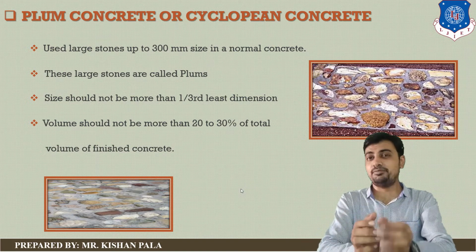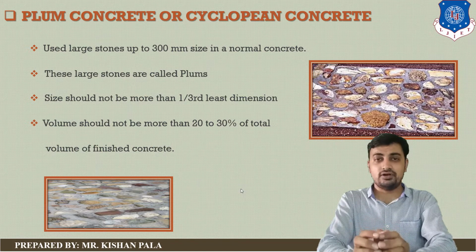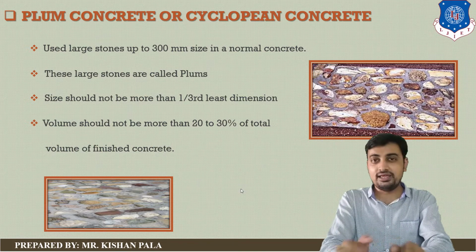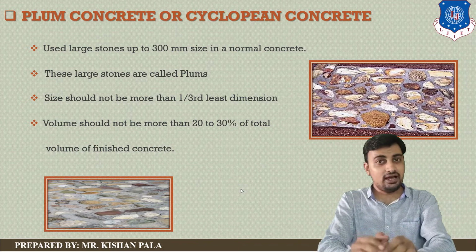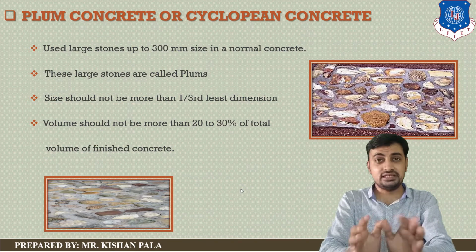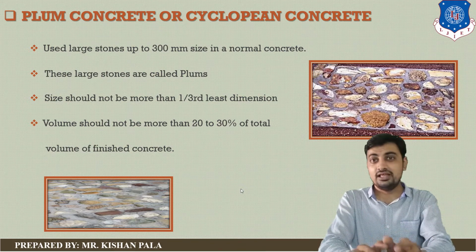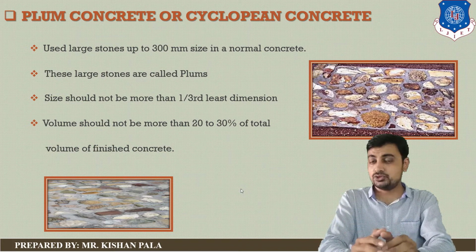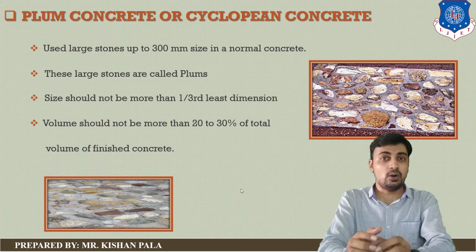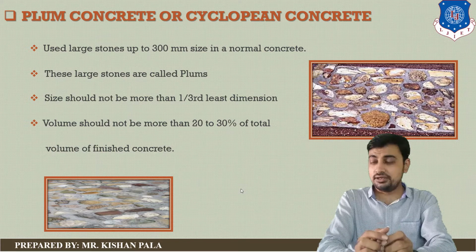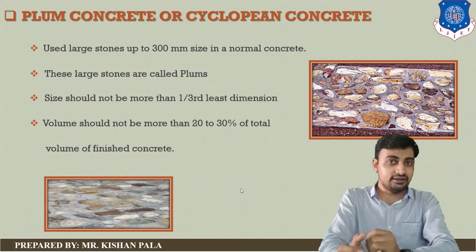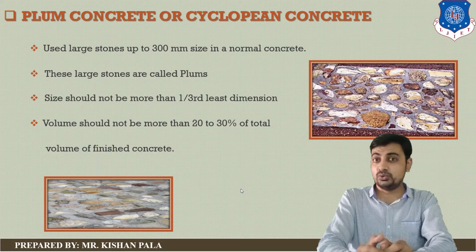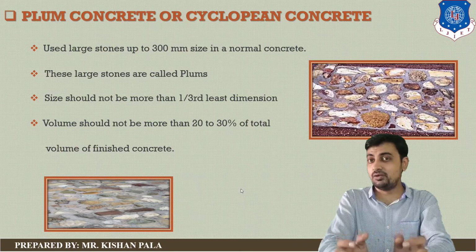In this type of concrete, you first use a normal layer of concrete mass, and above this layer you place the plum, or larger stone, up to 300 mm size. You should make sure the stone is not coated, because this will discontinue the concrete layer, and this will affect the strength and durability of the concrete mass.